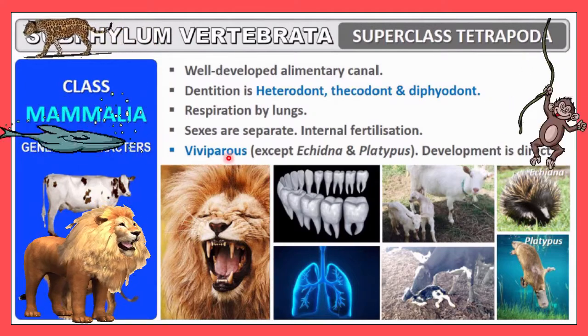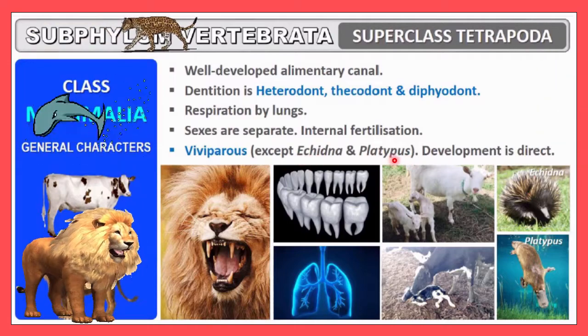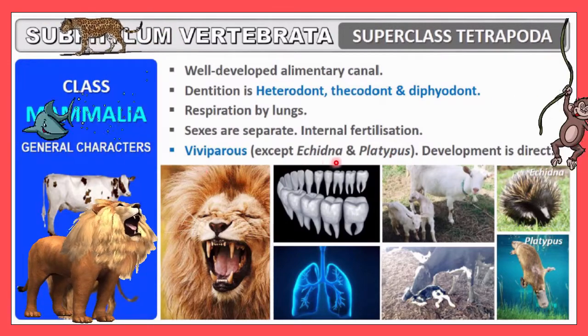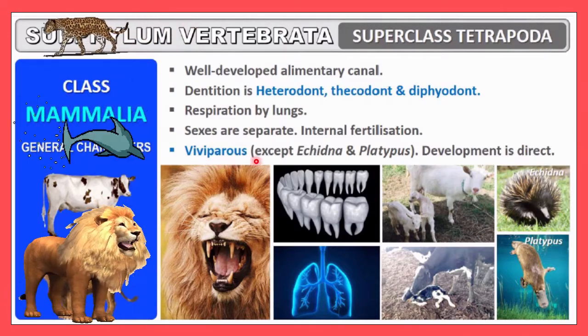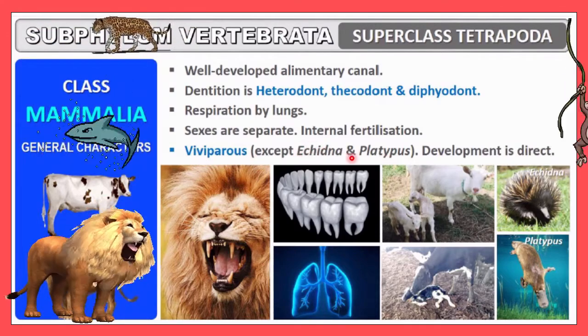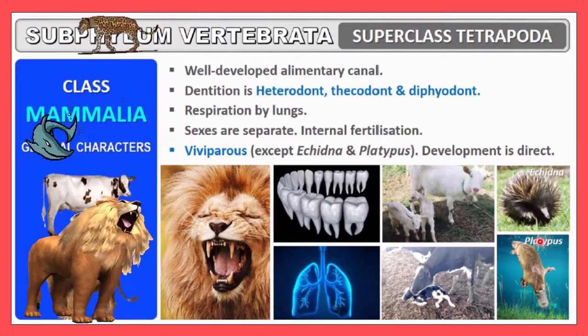But here one exceptional case is there. That is the echidna or the platypus. These two organisms give eggs. So you must remember all organisms included in this class have viviparous activity, but two organisms are exceptions. Here you can see Echidna and Platypus. This one is an Echidna, and this one is a Platypus.